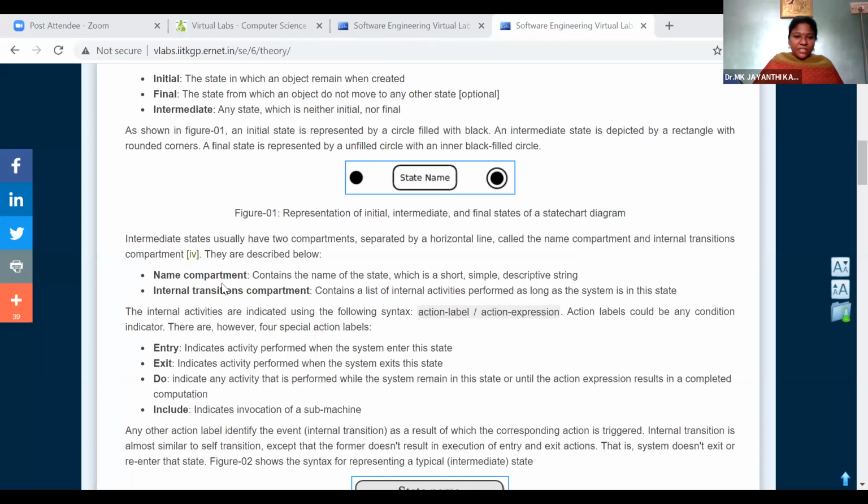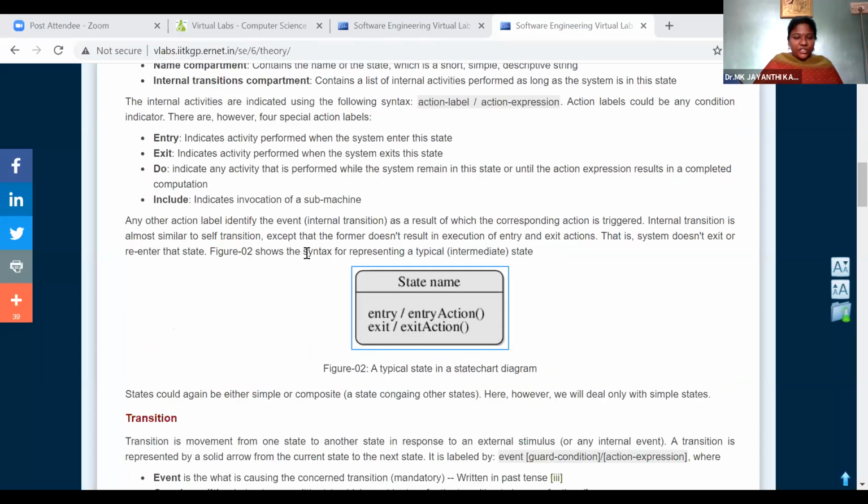So we will specify the starting state and end state. In between we have intermediate transactions. Each and every intermediate transaction should be represented in a rectangle box, and the name of the transaction should be written inside the box. The flow, how one transaction is interacting with another transaction, is represented through the association. We also use the entry point, exit point, do and include. Here we can represent repetitions like do, while do. Conditions can be checked. To check conditions, we use join, fork, and so on.